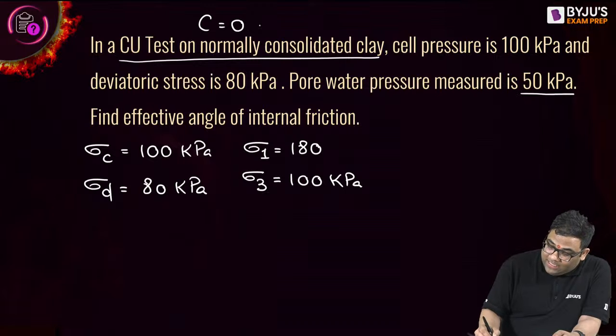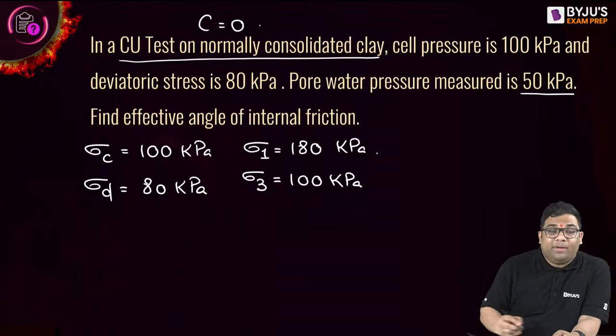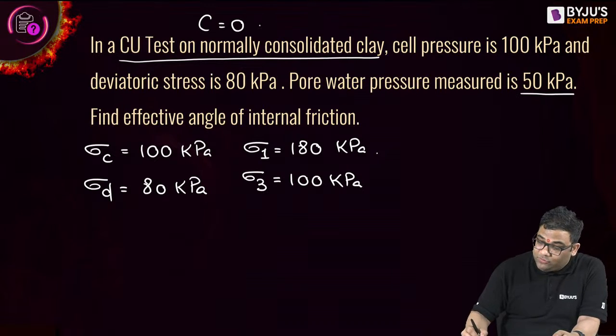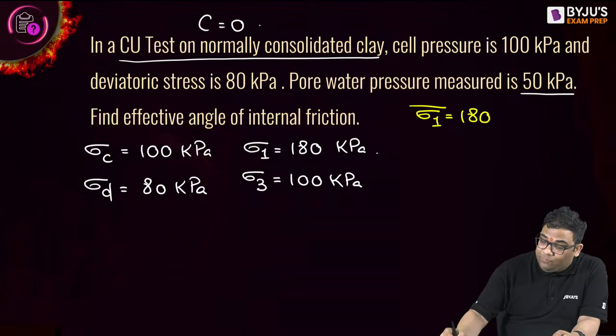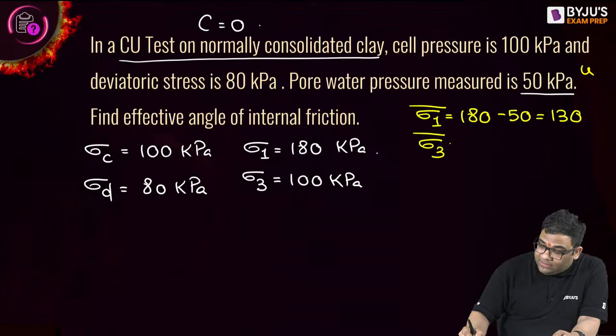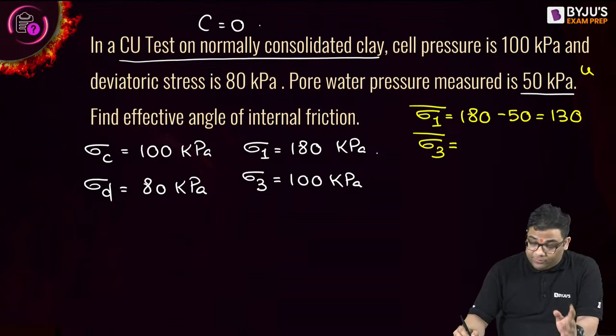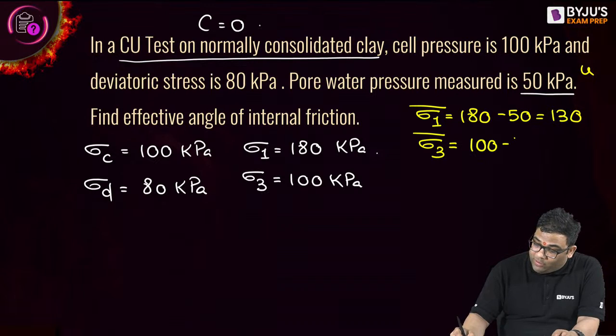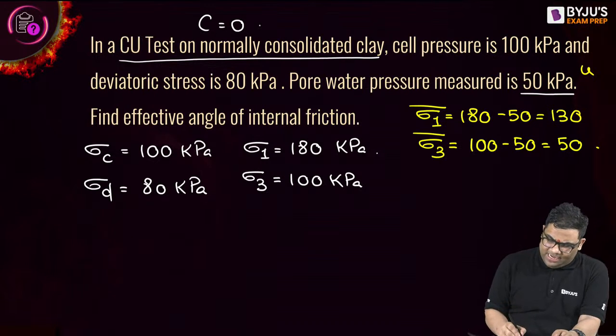But they have asked the effective angle of internal friction, so I'll find the effective stresses. The effective major stress will be 180 minus the pore water pressure, giving me 130. Sigma 3 will be 100 minus the pore water pressure, giving me 50.